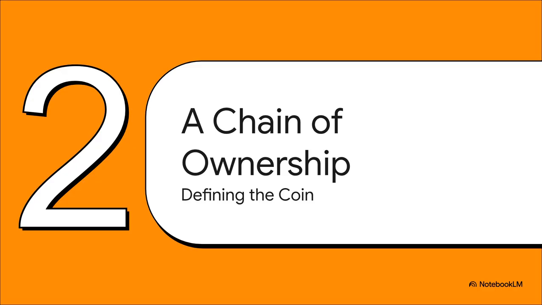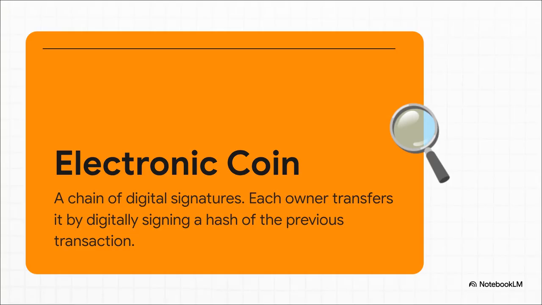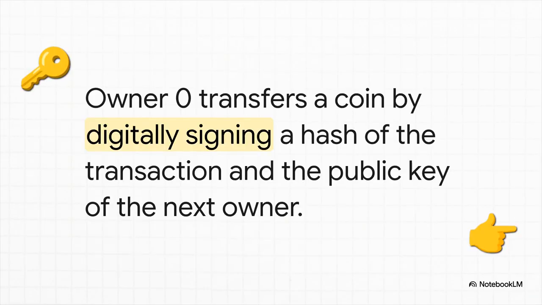Well, the paper starts with the most fundamental piece of the puzzle, defining what a coin actually is in this new world. See, in this system, a coin isn't some files sitting on your computer. A coin is its own history. It's just a continuous chain of digital signatures. Every time an owner wants to transfer it, they digitally sign a hash. You can think of that like a unique digital fingerprint of the last transaction. And with each transfer, a new signed fingerprint gets added to the chain, creating this public, verifiable record of its entire life.